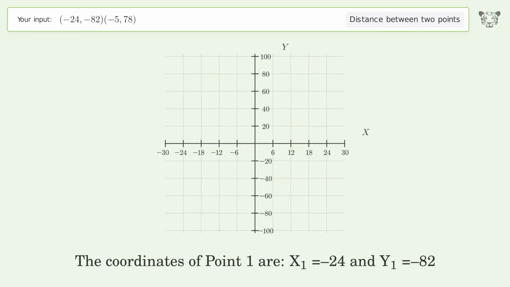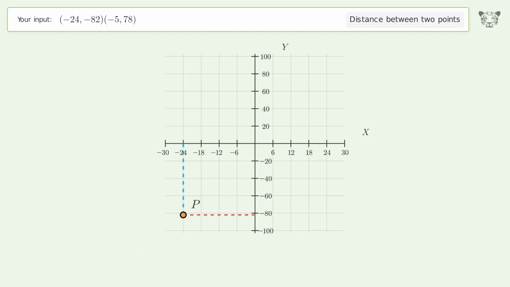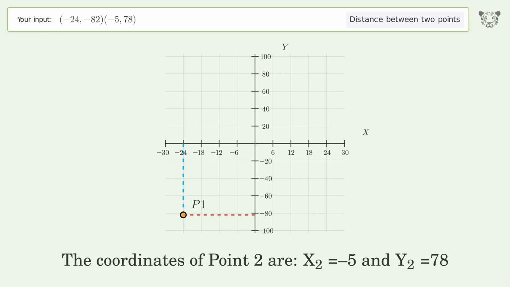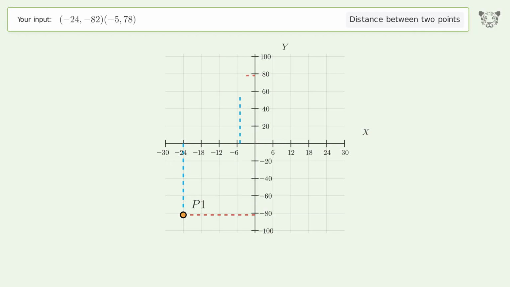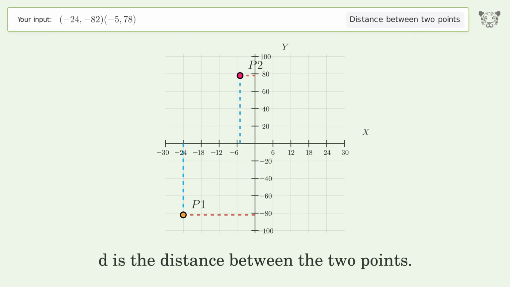The coordinates of point 1 are x1 equals -24 and y1 equals -82. The coordinates of point 2 are x2 equals -5 and y2 equals 78. D is the distance between the 2 points.